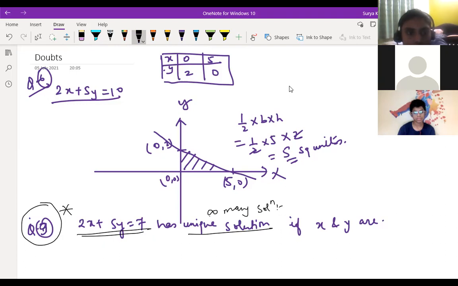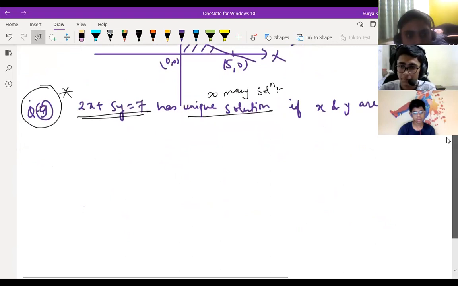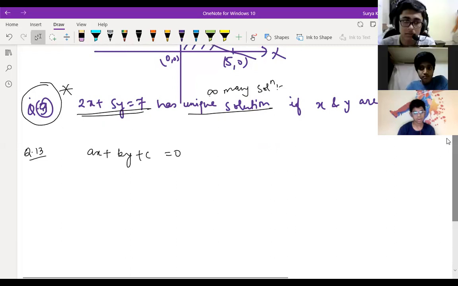Okay. The next question is: the condition that the equation ax + by + c = 0 represents a linear equation in two variables. This is very easy, children. See what is there in this. This question is easy, question number 13. It is given that ax + by + c = 0 represents a linear equation in two variables. See, there are two variables, x and y.